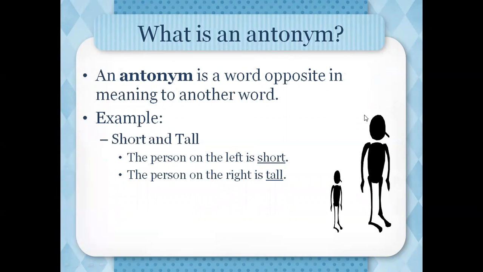Now, what is an antonym? An antonym is a word opposite in meaning to another word. Example, short and tall. The person on the left is short and the person on the right is tall. So that is called an antonym. So we discussed what synonyms and antonyms are. Now we are moving on.